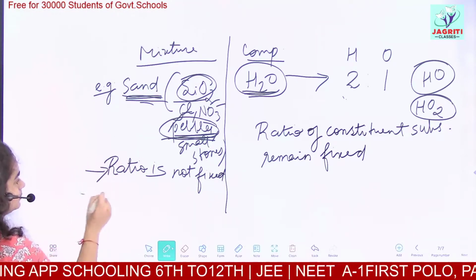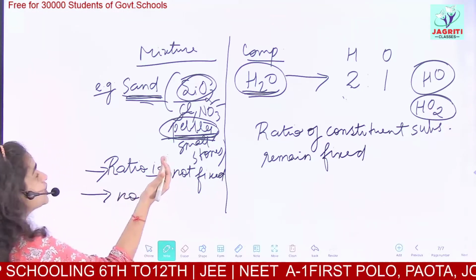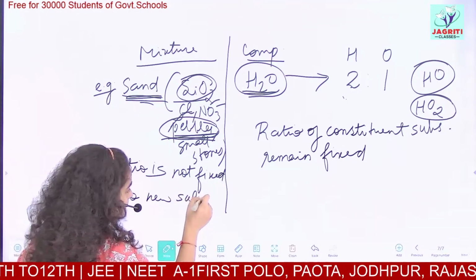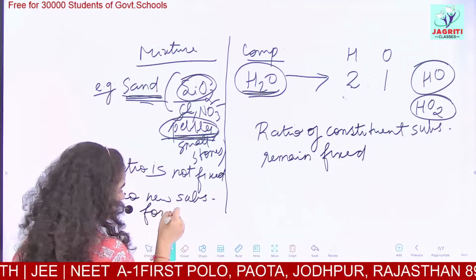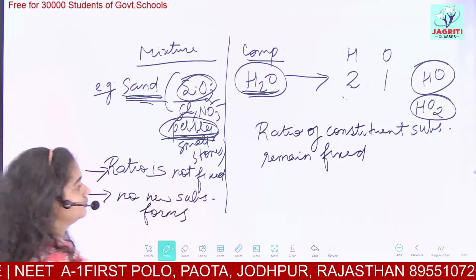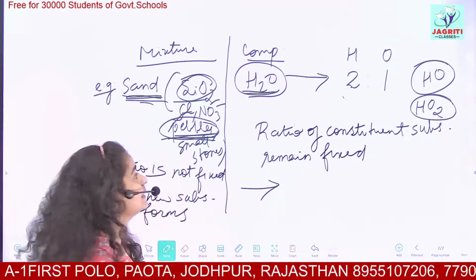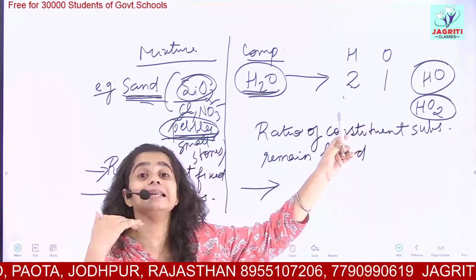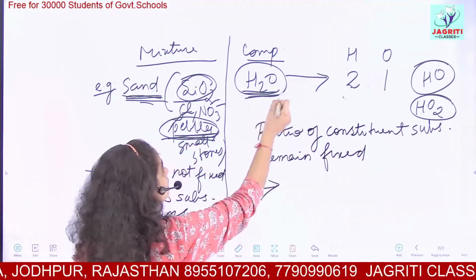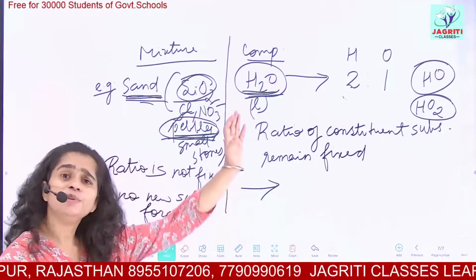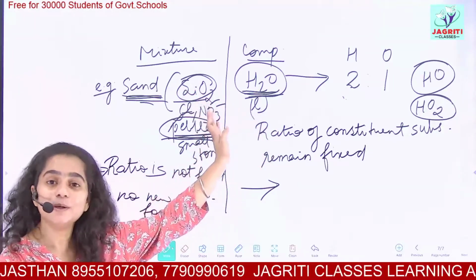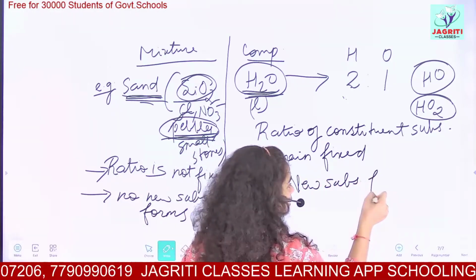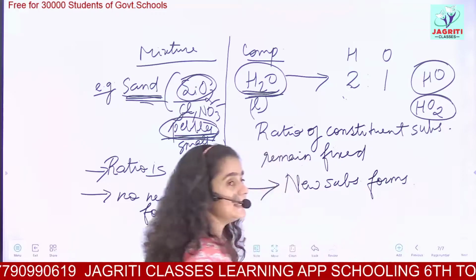In the mixture, the property of mixture is similar to all of its elements. That is, no new substance is formed. While in the compound, when you mix elements, that is you mixed hydrogen and oxygen, both were gases. Hydrogen was highly inflammable. When you mix this, you get liquid water. That is, from the gaseous reactants, you got a liquid product. So here, a new substance forms. Okay, so remember this difference between mixtures and compounds.